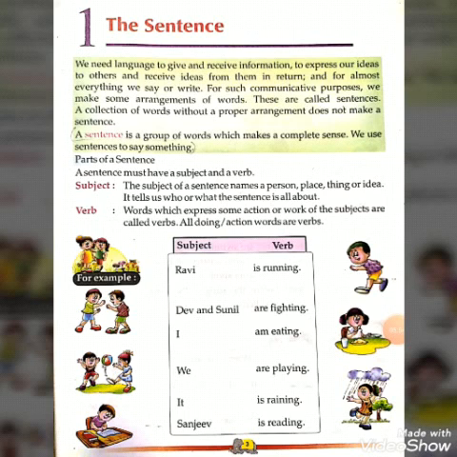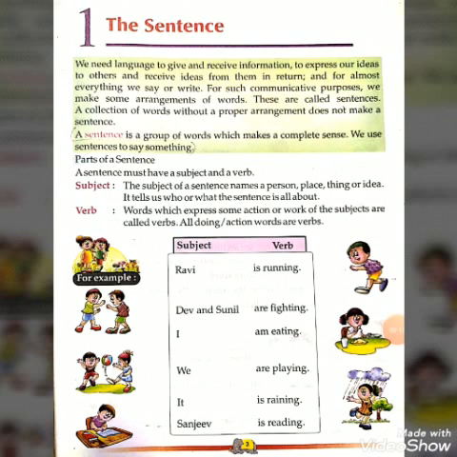It is raining: it is the subject, is raining is the verb. Last one, Sanjeev is reading. Here Sanjeev is the subject. It shows who is reading.